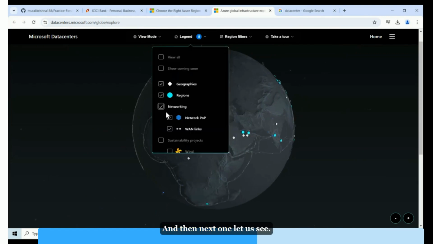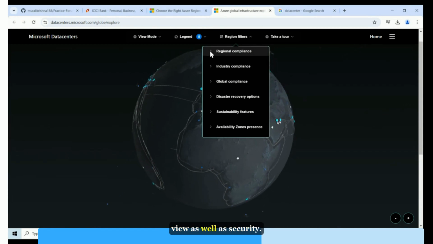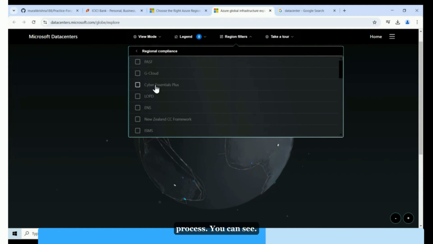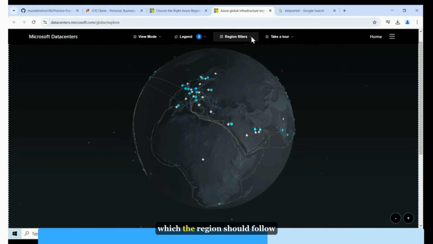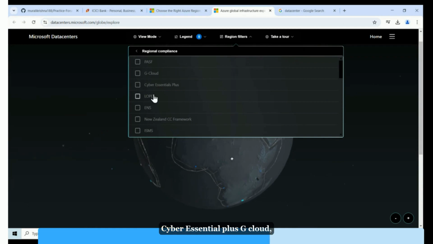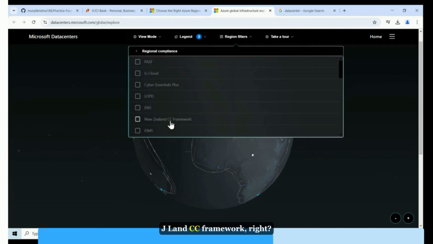And then next one, let us see. So here, let us focus on the networking point of view as well as security. So each company needs to follow some processes. These are all different processes you can see. So we need to select those regions. Let us say I need a region which should follow this compliance. Regional compliance: Cyber Essentials Plus, G-Cloud. So many types are there. Also, one more is the New Zealand CC framework.